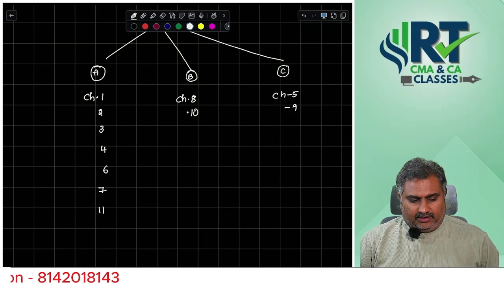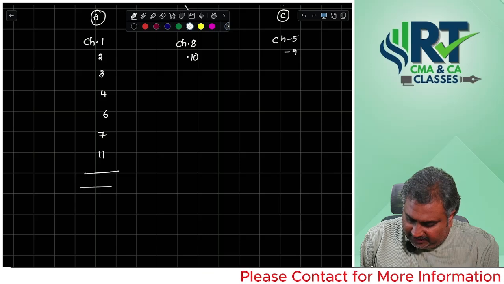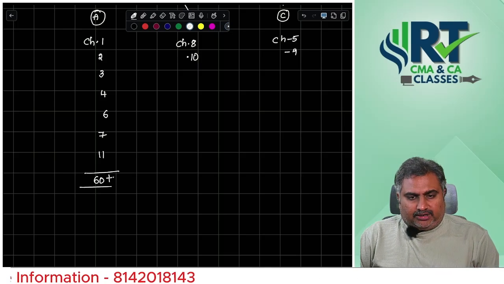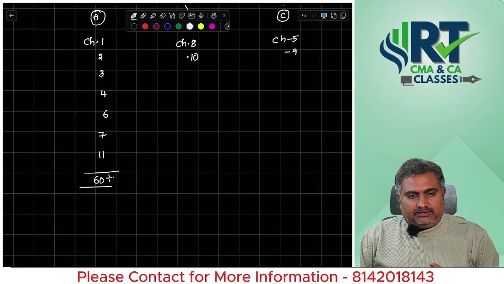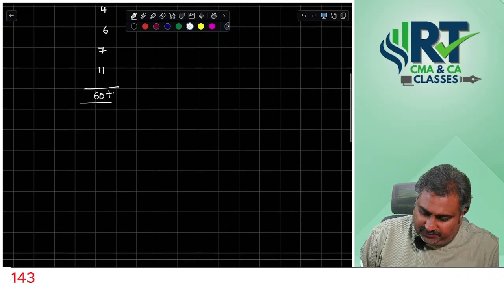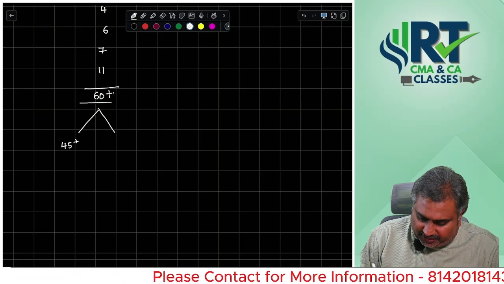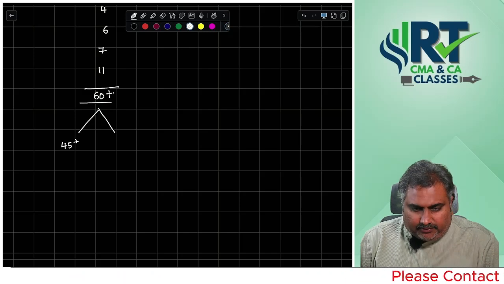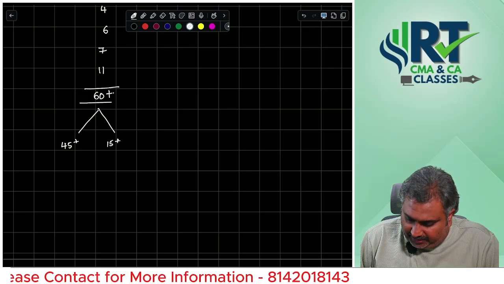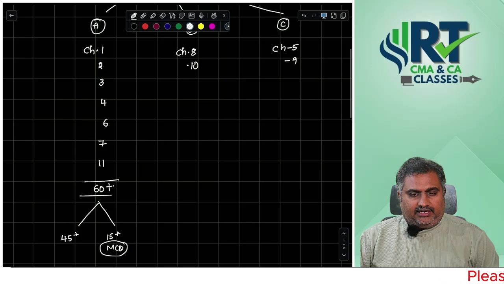If you check these A category chapters, 1, 2, 3, 4 and 6, 7, 11, you can expect an average of 60 plus marks. Of this, you can expect 45 plus marks from subjective or descriptive mode, and 15 plus marks of MCQs from category A.